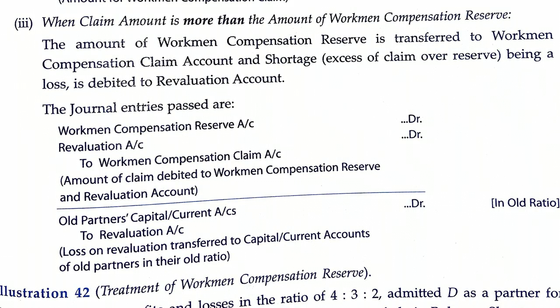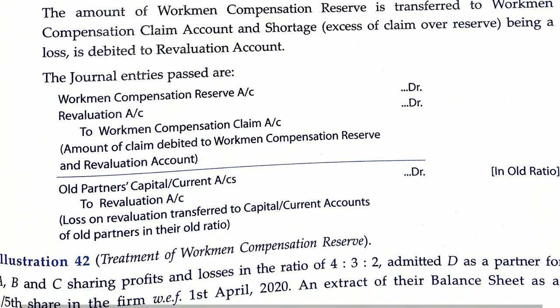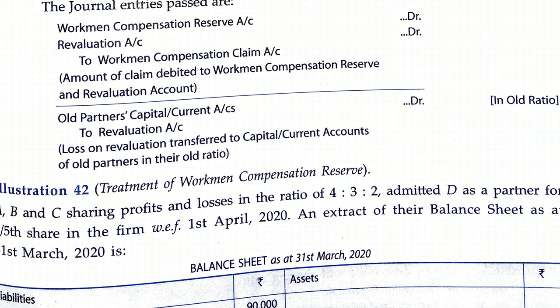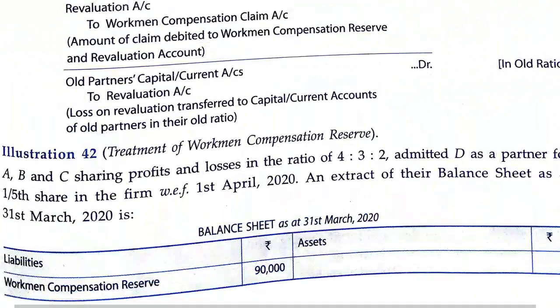And now this loss will be transferred to old partners in the old profit sharing ratio. So old partners' capital or current accounts will be debited in the old ratio, to revaluation account 20,000, that will be transferred to the debit side of partners' capital or current accounts in the old ratio. So these are the discussions of workmen compensation reserve. In the next class we will discuss the next topic, investment fluctuation reserve, and then we will solve some numericals. Thank you.